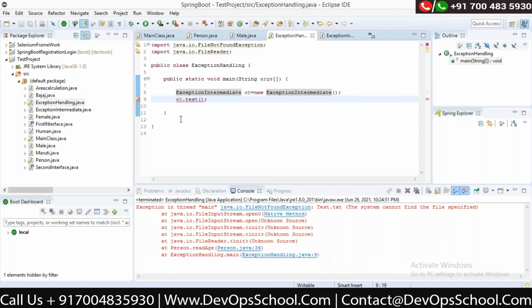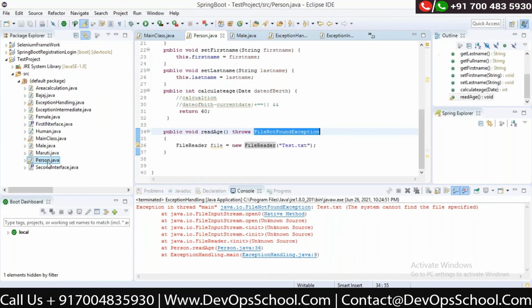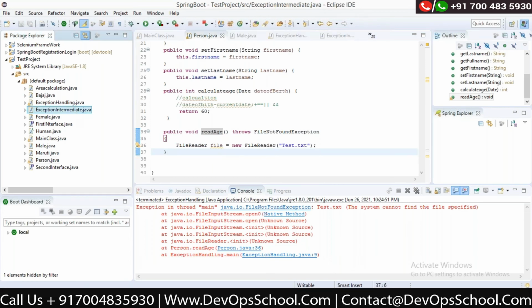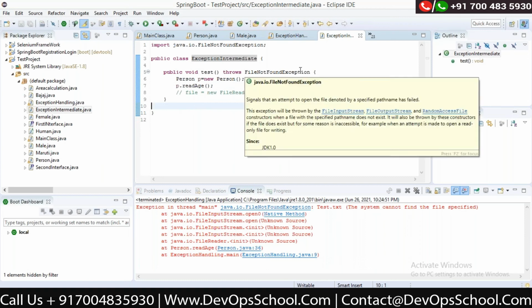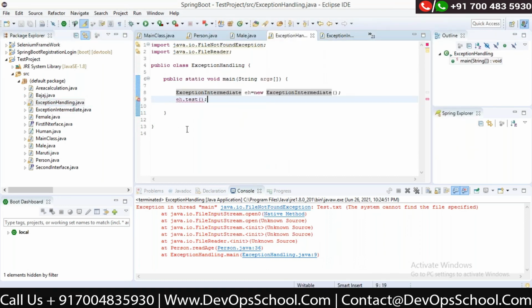Okay, now let's try to understand. In the person method, we have read age, we are trying to read a file. What he has done, he has thrown the exception. He doesn't want to handle it. Exception intermediate was calling the person object, actually reading this read age. Here also he is not handling it. He is also throwing it. Okay, now the exception handling.